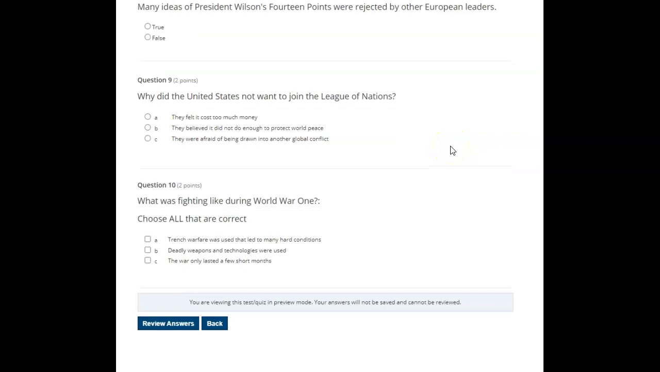Why did the United States not want to join the League of Nations? A. They felt it cost too much money. B. They believed it did not do enough to protect world peace. C. They were afraid of being drawn into another global conflict.